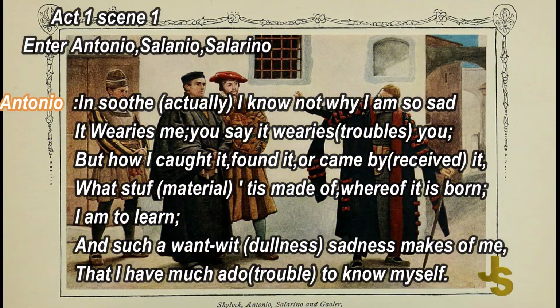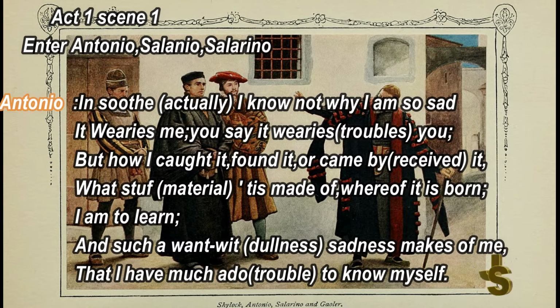The first act, Scene 1. This is on the street of Venice. Enter Antonio, Salanio and Salarino. They are the three friends who have entered in this scene. Now the first speech is Antonio's. This speech is very important because, as I have seen, Antonio is the protagonist here, the main hero of the play.